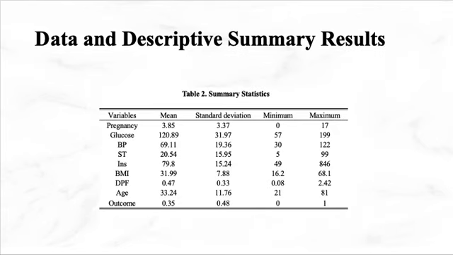This table summarizes the variables used in this report. Outcome is a binary variable taking 0 for a patient without diabetes and 1 for a patient suffering from diabetes. The mean of outcome shows that approximately 35% of the subjects in the sample have a positive outcome in the diabetic test. It is also noteworthy that the average body mass index reaches 32, which is considerably higher than the upper bound of normal weight, about 25, referred to by the American Cancer Society.